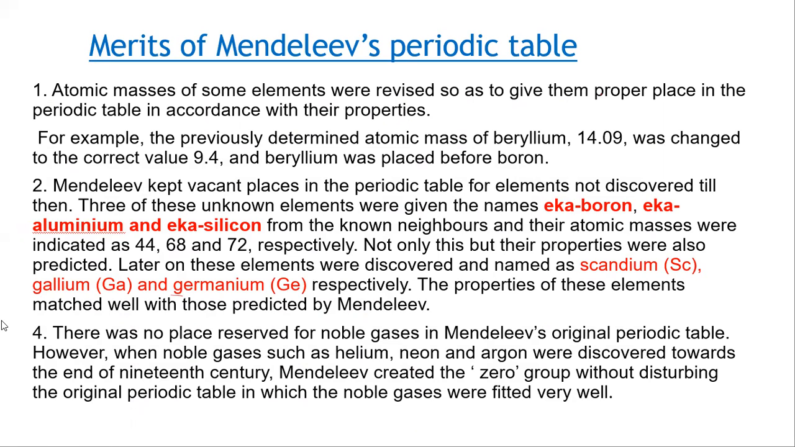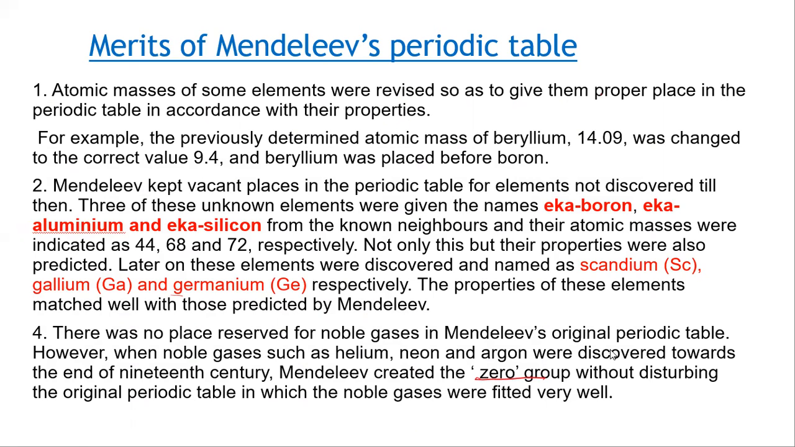Another merit: there was no place reserved for noble gases in Mendeleev's periodic table, because at that time noble gases were not discovered. But when noble gases such as helium, neon, and argon were discovered, Mendeleev created a new group called the zero group, without disturbing the original periodic table, in which the noble gases were fitted.